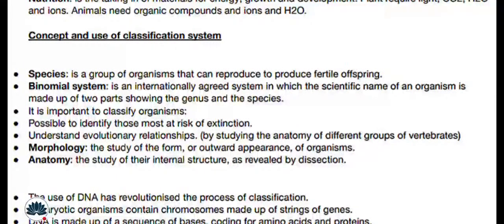It is essential to classify organisms so it is possible to identify those most at risk of extinction, and to understand evolutionary relationships by studying the anatomy of different groups of vertebrates. Morphology is the study of form or outward appearance of organisms. Anatomy is the study of their internal structure as revealed by dissection.